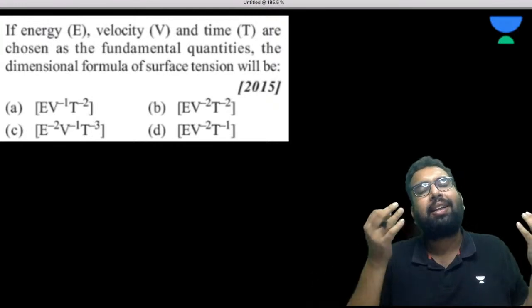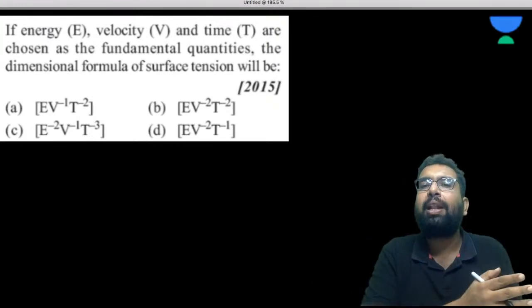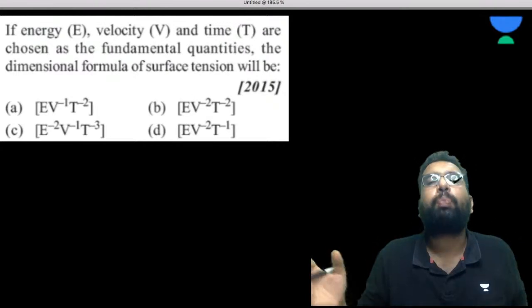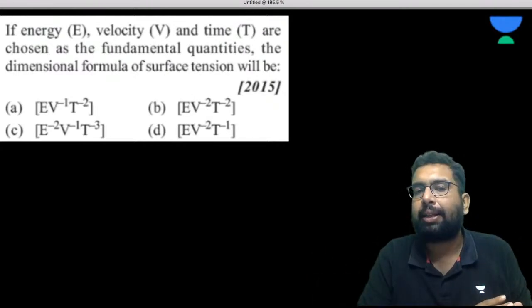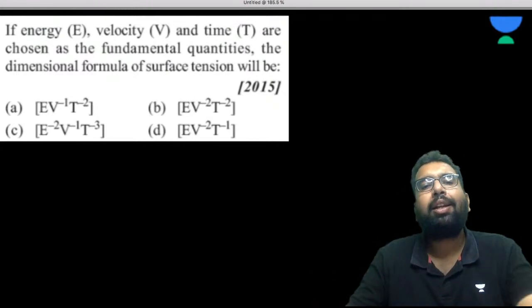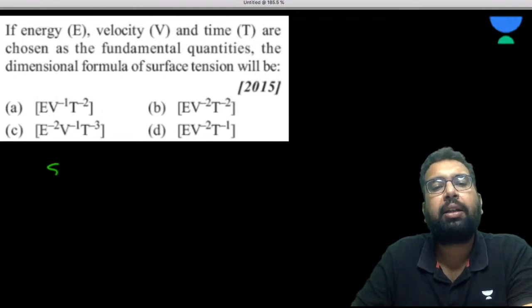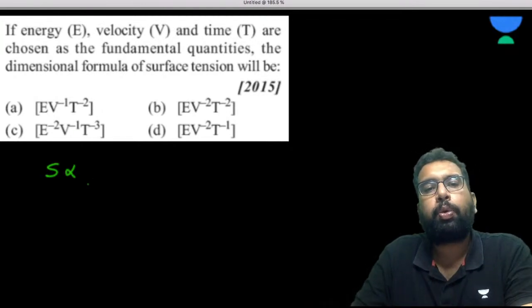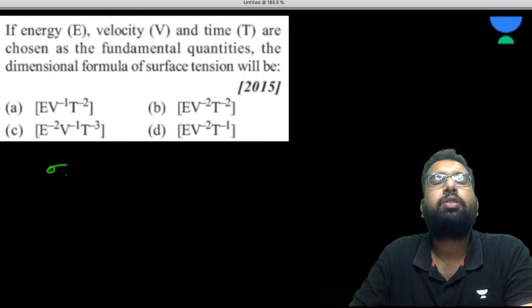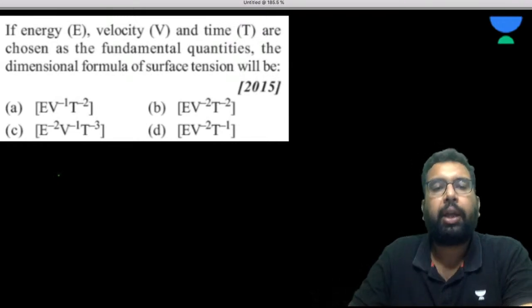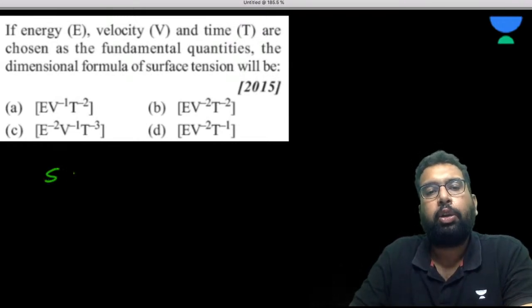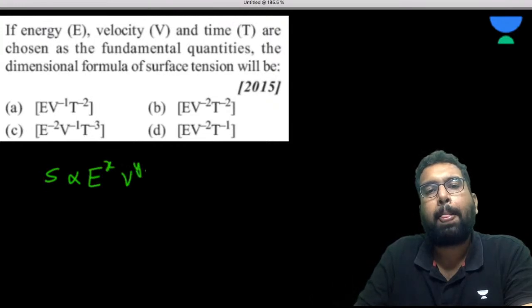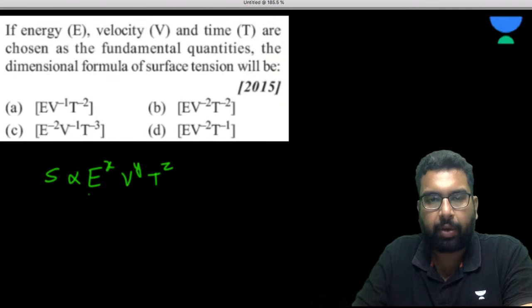So it is nothing but a question of the same level and the same approach as we were doing last time. Here you have to write like this: surface tension is proportional to, sometimes surface tension is also shown as sigma, just for your information, E to the power x, V to the power y, T to the power z. Are you getting my point?